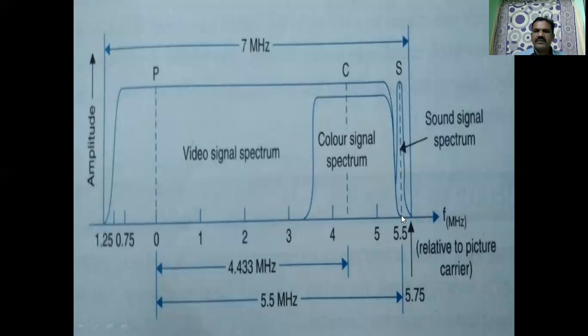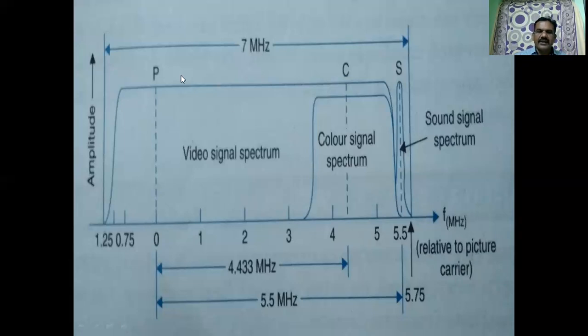In addition to this, we have the sync signals, vertical sync and horizontal sync, for transmission of the television. For scanning and synchronization purposes, we require sync pulses, vertical scanning pulses and horizontal scanning pulses, which need to be transmitted along with these audio and video components.